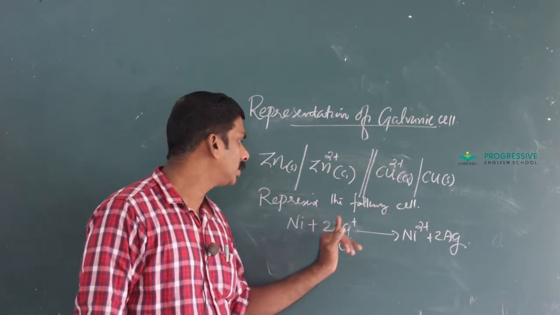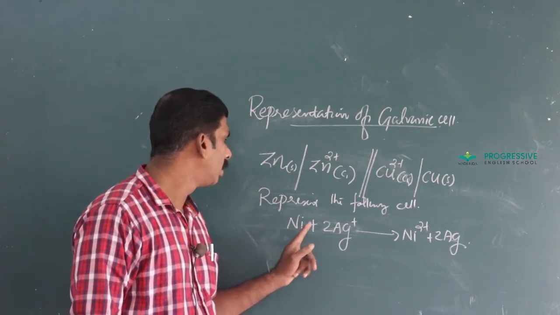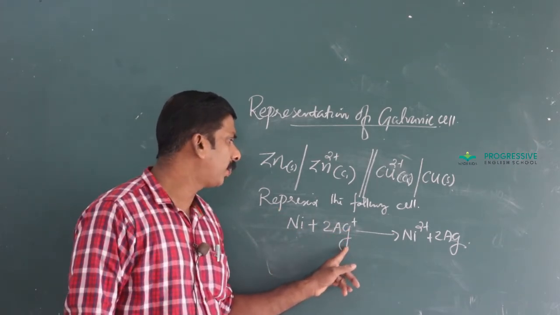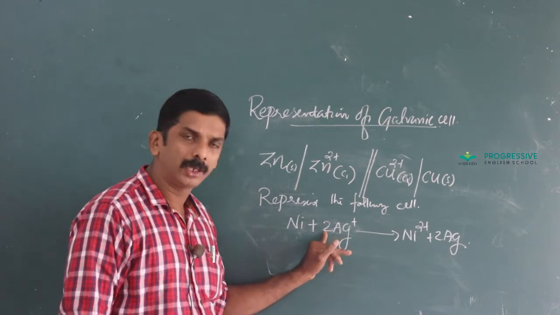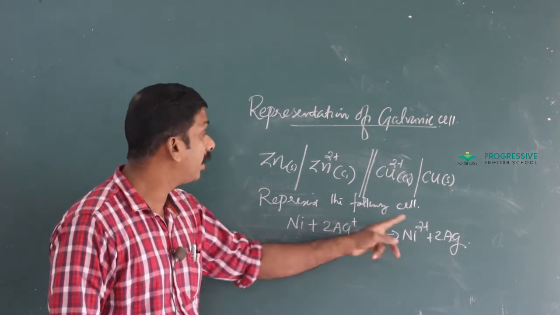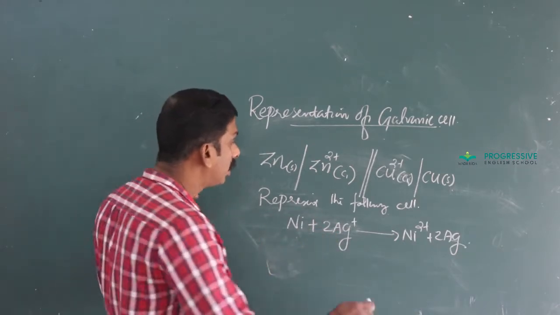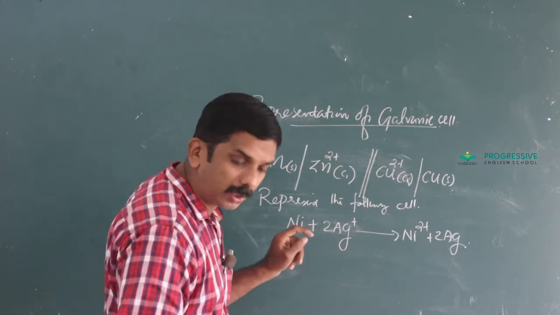Represent the following cell where the cell reaction is Ni plus 2Ag+. You know how we write, or for what purpose we use, the coefficient 2. Ni2+ plus Ag+ plus 1 electron gives Ag. That is about this electrode reaction.